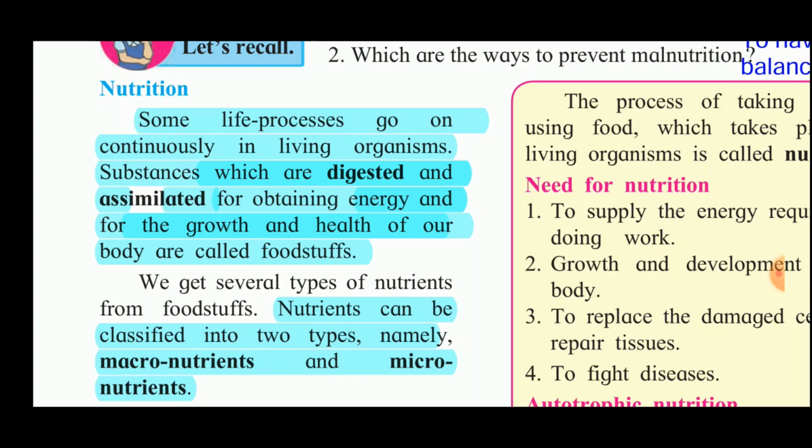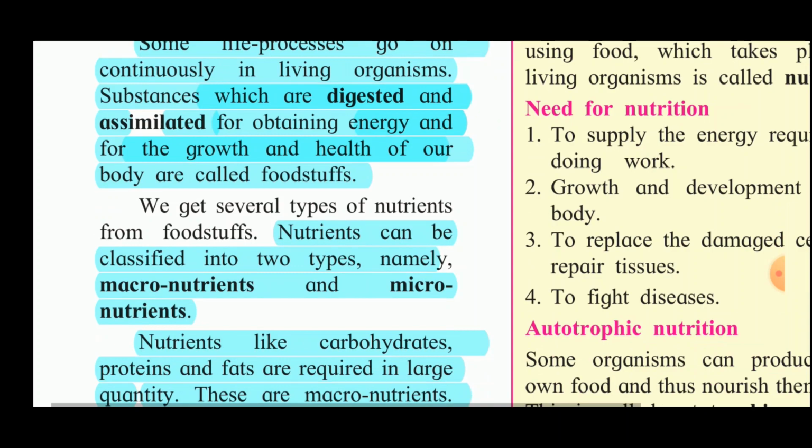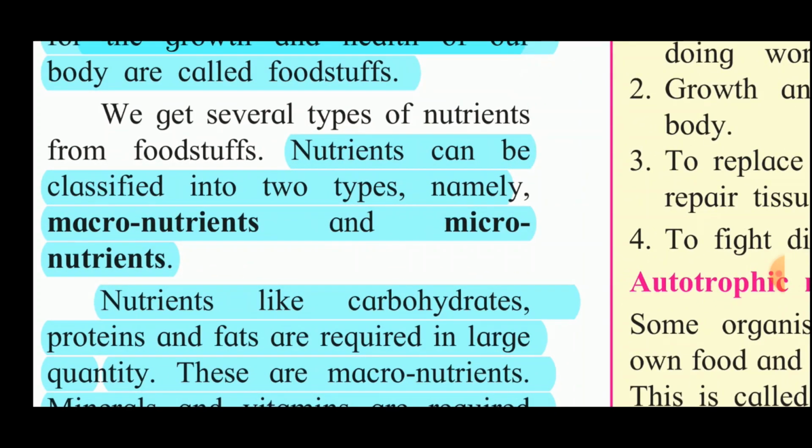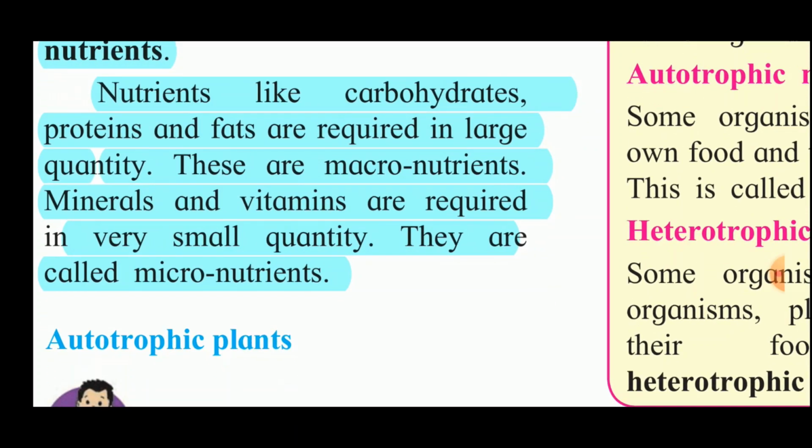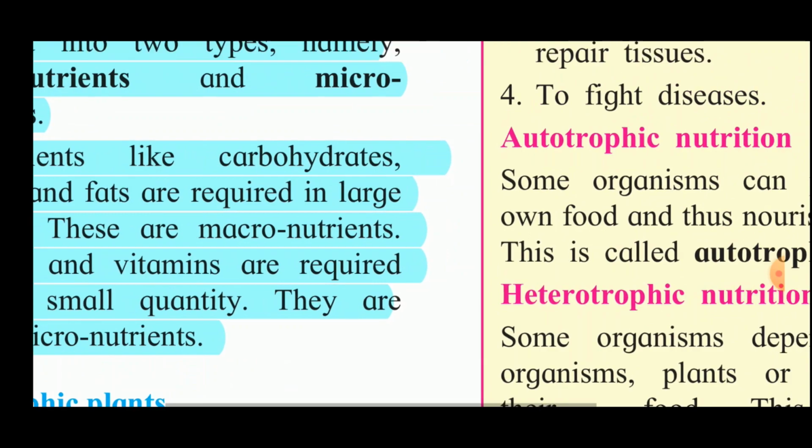Now, these nutrients can be classified into 2 types, macronutrients and micronutrients. Now, what does macro mean? Big, and micro means small. Nutrients like carbohydrates, proteins and fats are required in large quantities. So, these nutrients are called macronutrients, means they are big, they are required in large quantity. And the minerals and vitamins are required in very small quantity, so they are called micronutrients.